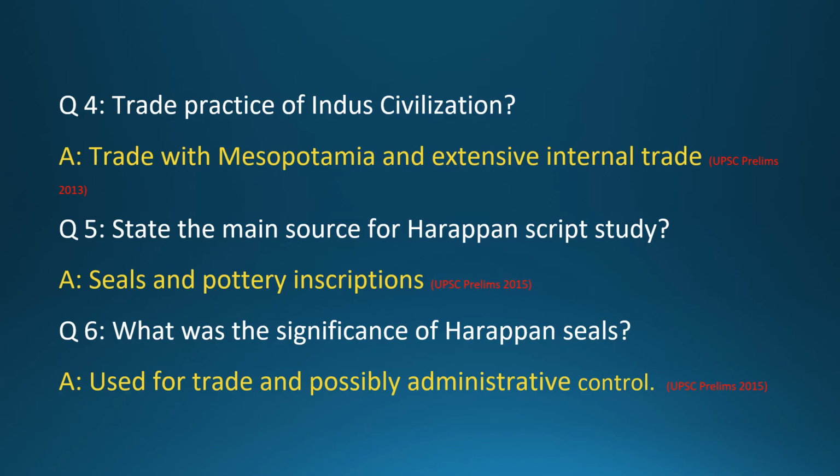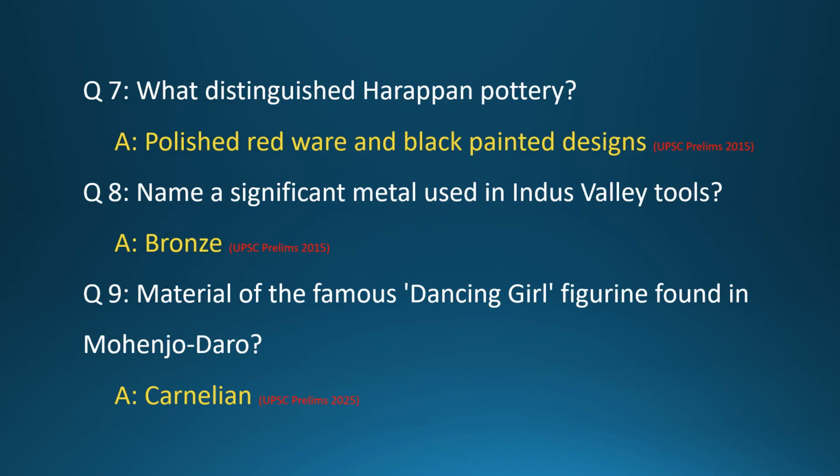Question 6. What was the significance of Harappan seals? Answer: used for trade and possibly administrative control. Question 7. What distinguished Harappan pottery? Answer: polished redware and black painted designs. Question 8. Name a significant metal used in Indus Valley tools. Answer: bronze.